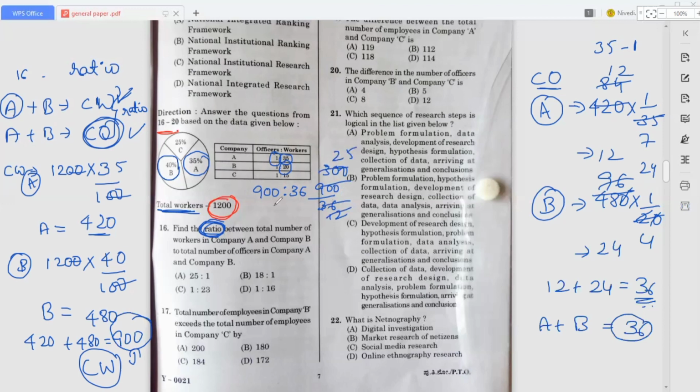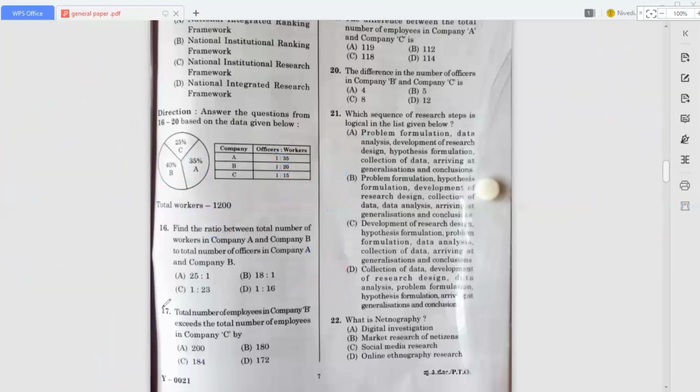Okay, so the answer is 25 divided by 1. So that is nothing but what? When it comes to the ratio, 25 is to 1 is the answer. Okay, so here 25 is to 1 is the answer. So where is it present? Option A. So option A is the correct answer for the 16th question. Okay, so now move on to the next question, that is the 17th one.